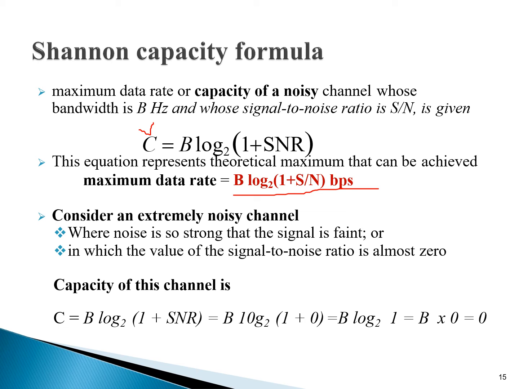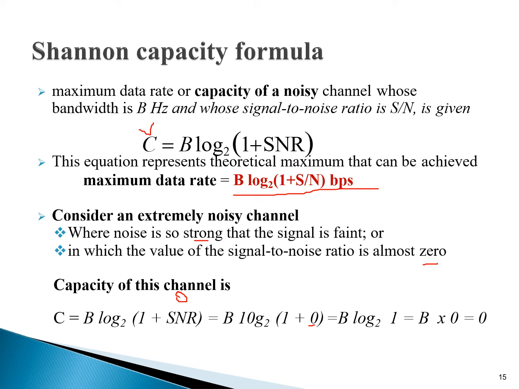Students, consider an extremely noisy channel where the noise is so strong that the signal is faint, in which the value of signal to noise ratio is almost zero. So what is the capacity of the channel? C is equal to B log base 2 (1 plus SNR), where SNR is almost zero. We put the value of SNR as 0.